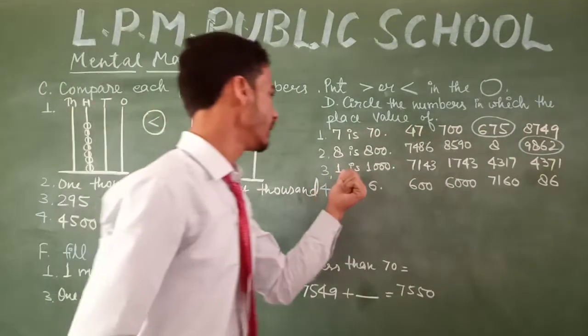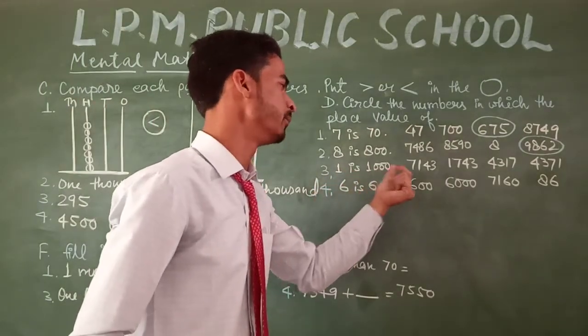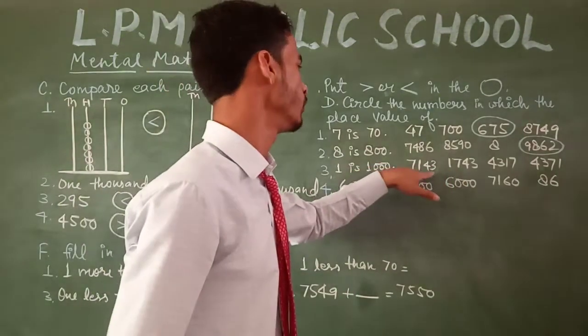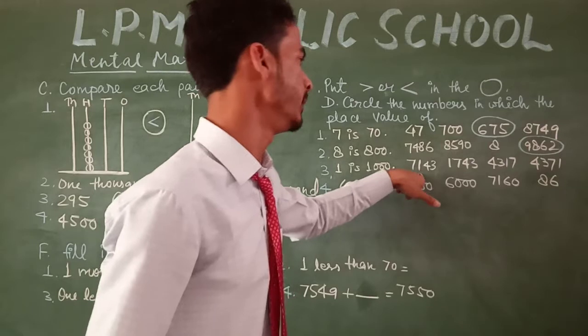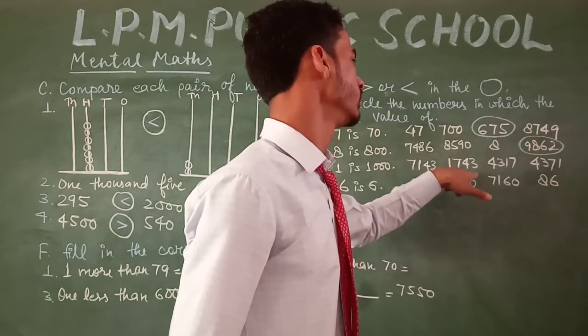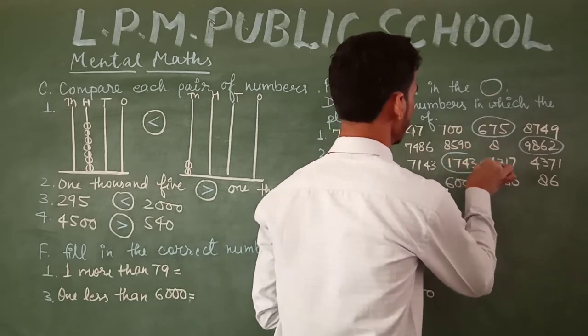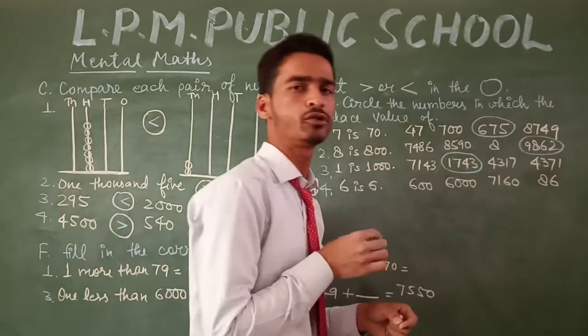Okay, and the next is 1 is 1000. In which number is the place value of 1 equal to 1000? That is 7143: 1 is on the hundreds place, and in this number 1 is on the thousands place. So we can say that the place value of 1 will be 1000. So we have to circle it.